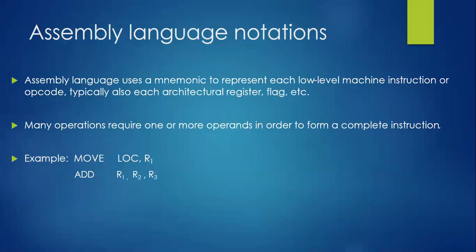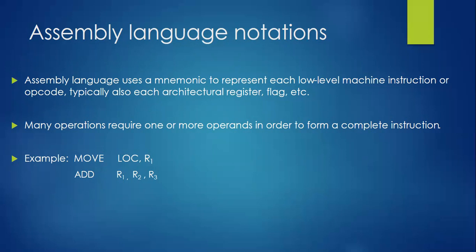Then later, what exactly are assembly language notations? The symbolic representation we used in register transfer notation is replaced with some kind of name. That name we call a mnemonic. There we called it a symbol; here we call the same thing a mnemonic. By observing that, we can easily identify what kind of operation will be performed. So what exactly are assembly language notations? Assembly language uses a mnemonic to represent each low-level machine instruction or opcode.